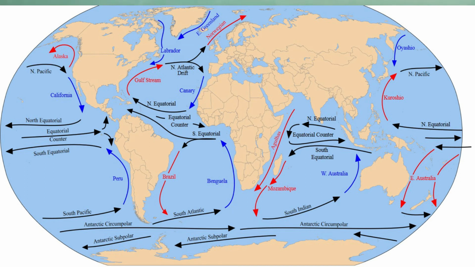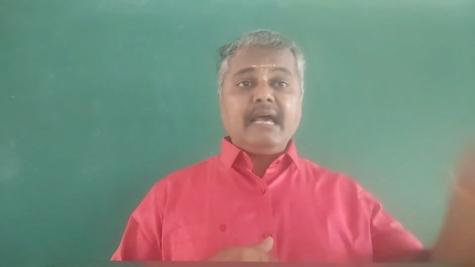Okay, and then ocean current. That means movement. Current means what is the movement? Direction of the water where it flows inside the sea. Isn't it? Okay. Cold current, warm current, you know very well, no? The movement of oceanic water on the surface and at the depth in a definite direction is called the ocean current, which is nothing but movement of the water, maybe the surface of the sea or the what is that? Depth of the sea. Okay.